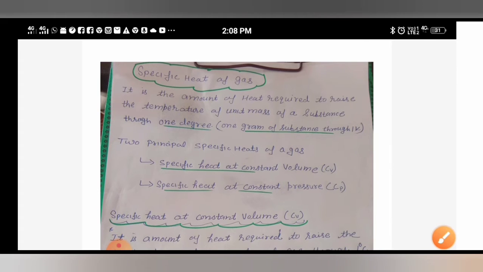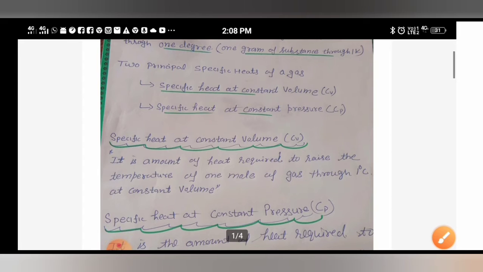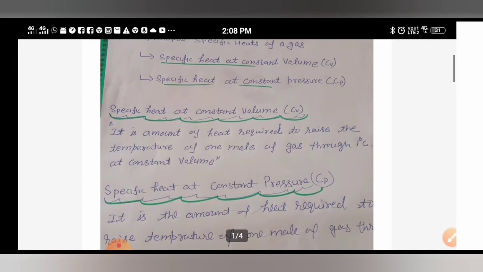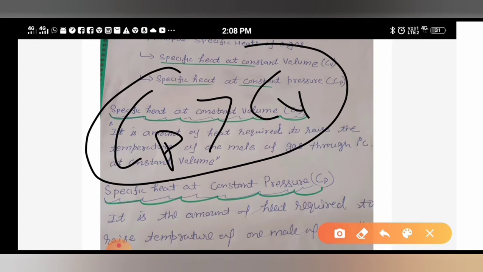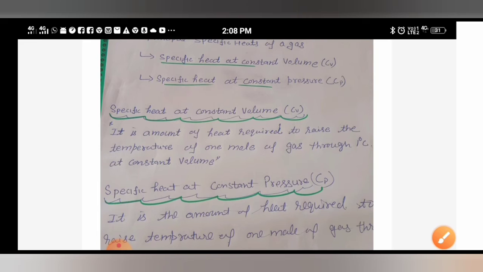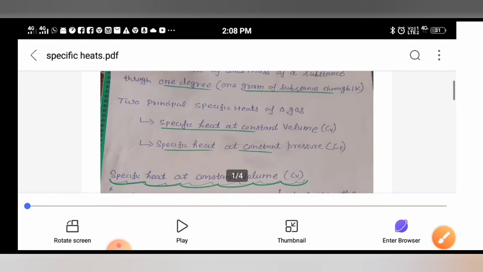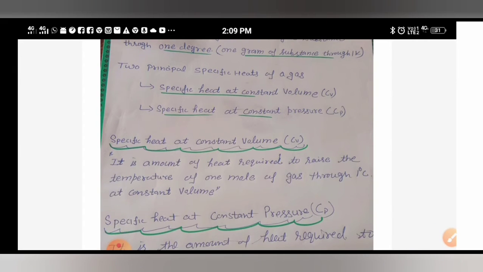Students, the questions which have been asked and which may be asked in your exams related to specific heat are: show that specific heat at constant pressure is greater than specific heat at constant volume. Means simply the question may be asked that Cp is greater than Cv, explain why. Or second question, the relation between Cp and Cv. Okay, so let us start.